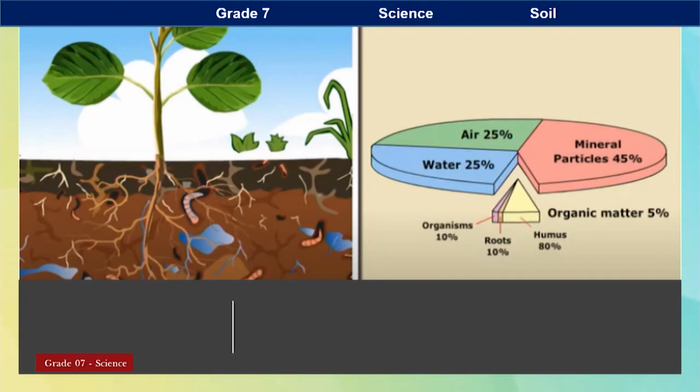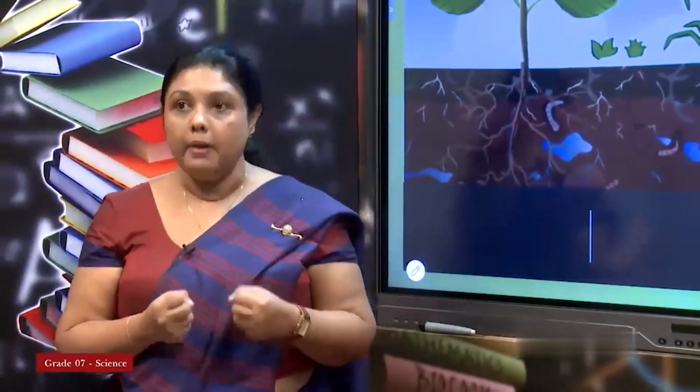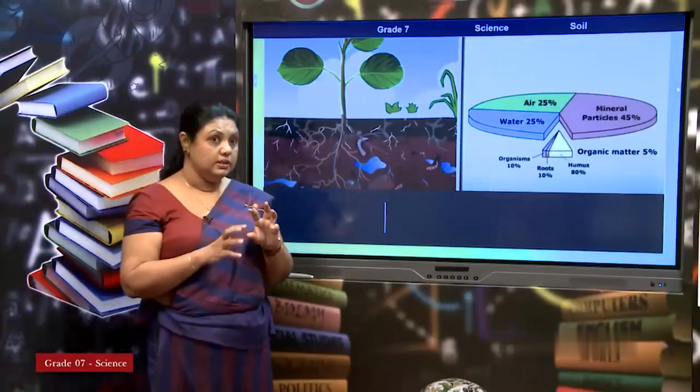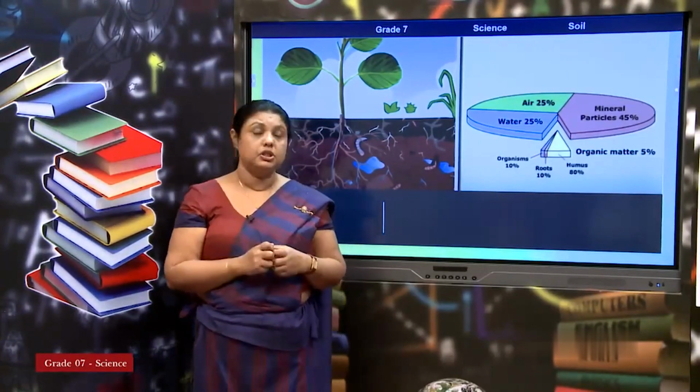Now, when you look at this diagram, you can see in the soil, actually there are some parts here. The earthworms can be seen and some dead particles can be seen. So, that is 5%, the smallest amount, but the most useful is organic matter. We see how it is formed. Organisms are there. There are soil organisms. So, soil organisms are doing a main function. They have a particular function for it.